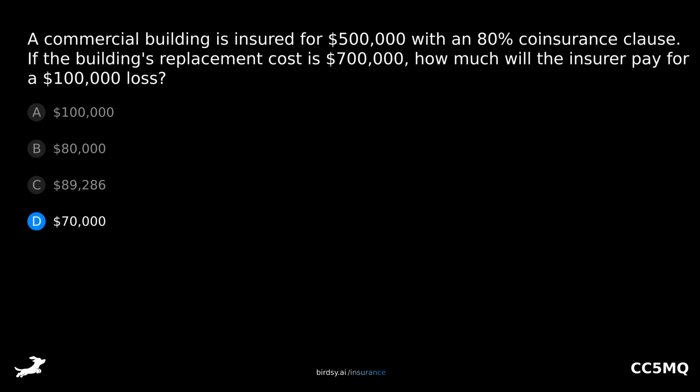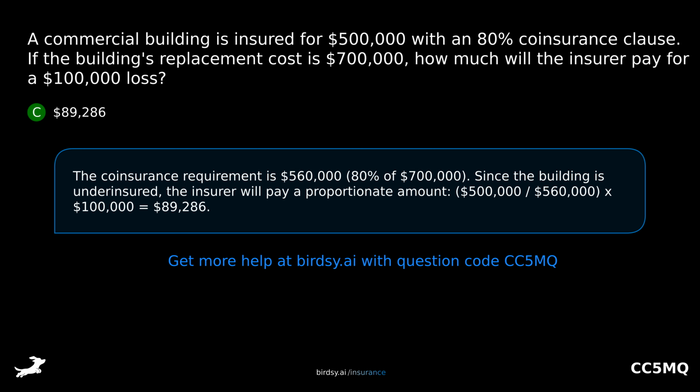The answer is C, $89,286. The coinsurance requirement is $560,000, 80% of $700,000. Since the building is underinsured, the insurer will pay a proportionate amount. $500,000 divided by $560,000 equals $89,286.